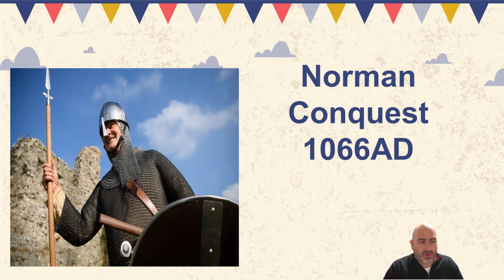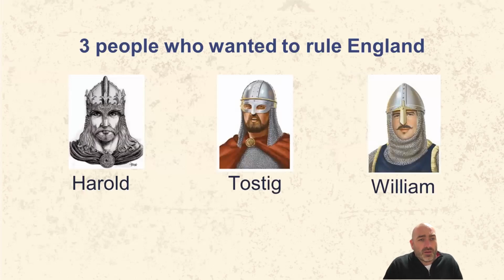King Edward had no heirs to the throne, and in 1066 he died suddenly, and this created a power vacuum, and the question was asked, who would rule England after Edward? So there were three people who wanted to rule England.